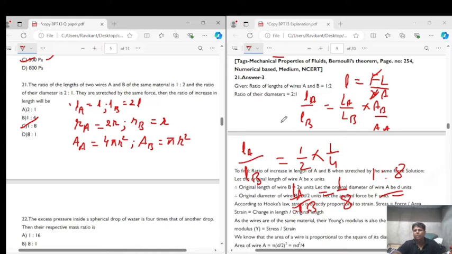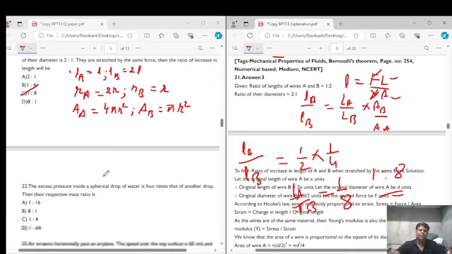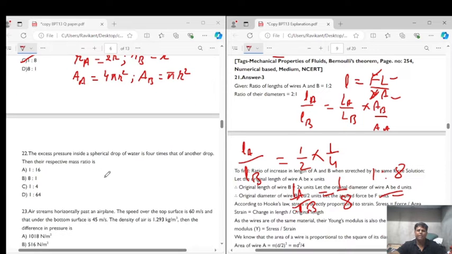We have used the formula small l is equal to F into L upon Y into A. What we find is that F and Y are constant, so change in length is directly proportional to the length and inversely proportional to the area of cross section. So we can say that the ratio of the change in length for A and B will be equal to initial length of A upon initial length of B into the initial area of cross section of B upon initial area of cross section of A. Putting the values, we get the ratio as 1 is to A. So the correct answer for question number 21 is option C, that is 1 is to A.